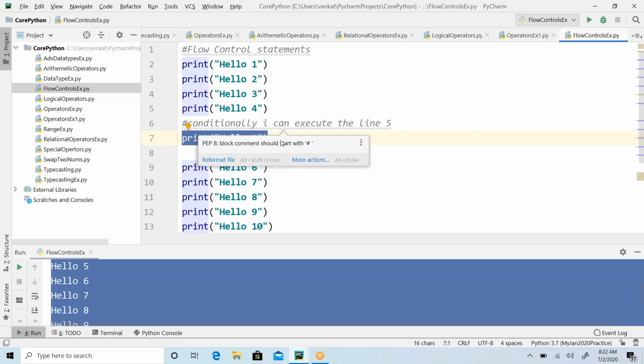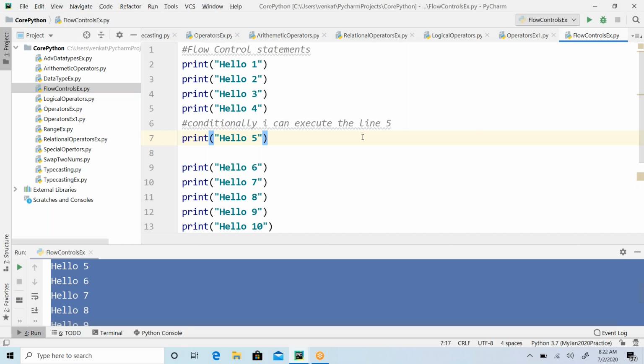That's what I, as a programmer, want to do as per the requirement. Now how am I going to inform the Python interpreter, who is actually executing my program? Who is going to execute these lines of code? The Python interpreter.